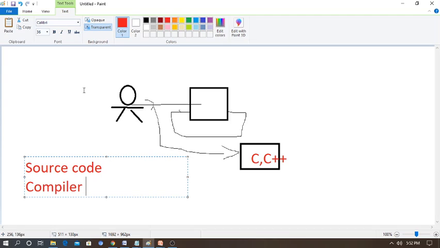Now the question is, what is a computer language? Simply defined, it's a set of programs. It is a set of programs, or you can say it is an application, or software, or a predefined application. You can say it in any manner: it's a set of programs, an application, or software.